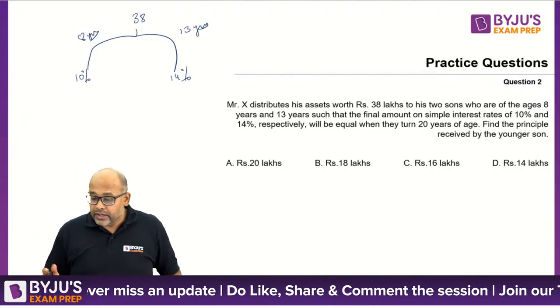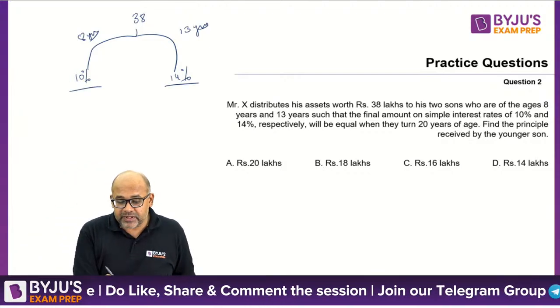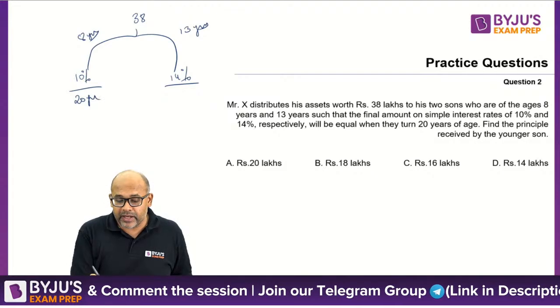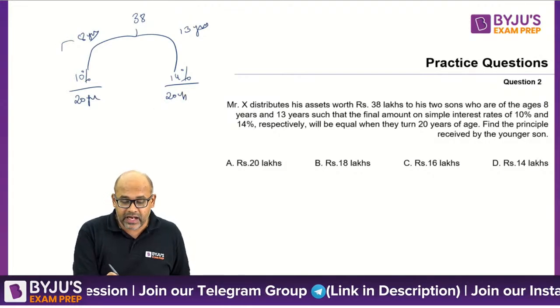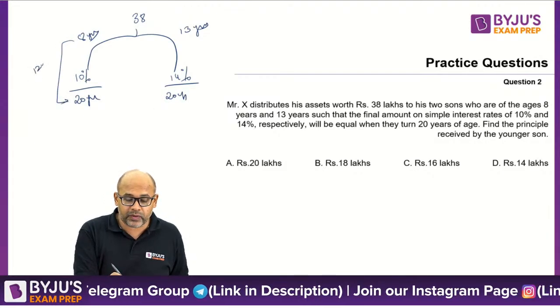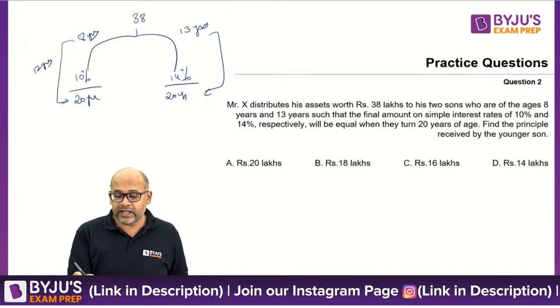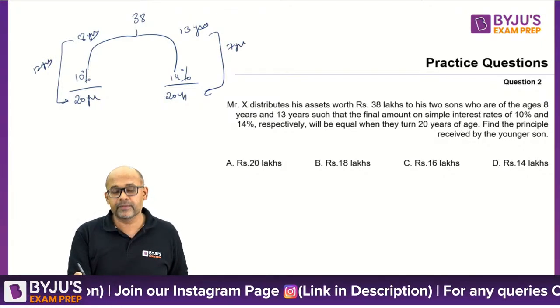Now both of them will be investing their money till 20 years, which means from 8 years to 20 years, he will invest for 12 years. From 13 to 20, this guy will invest for 7 years.